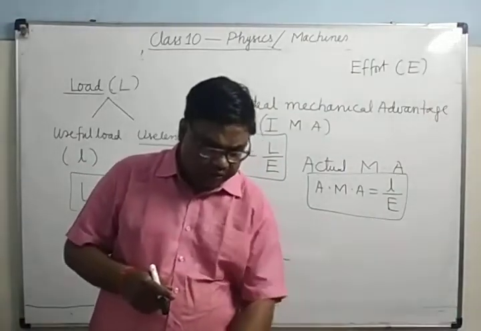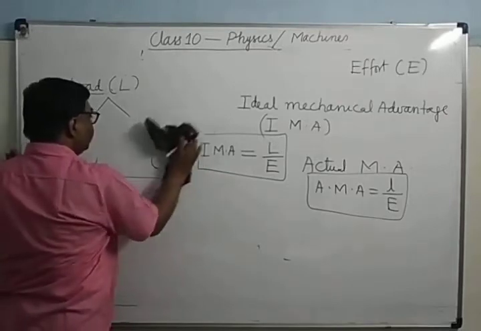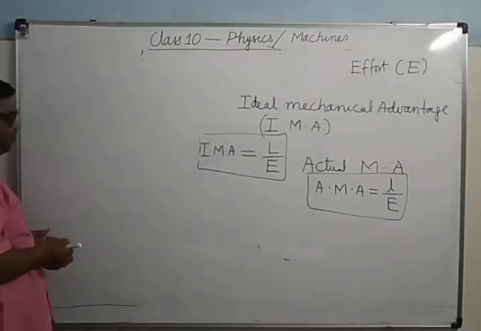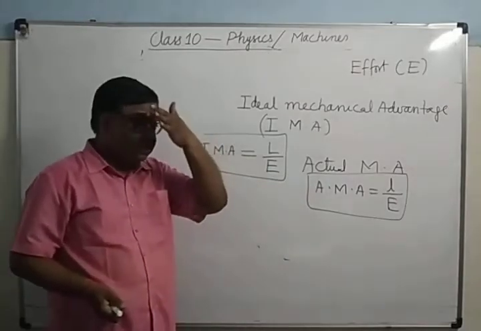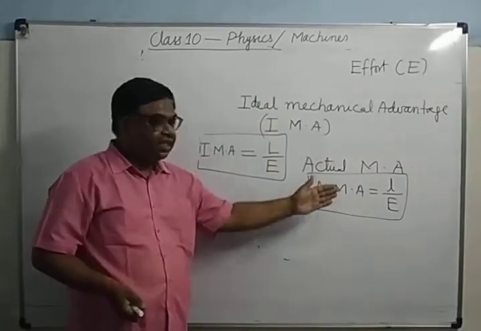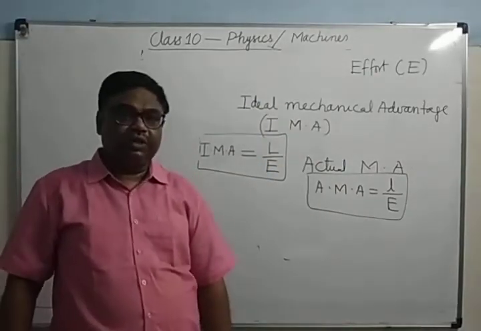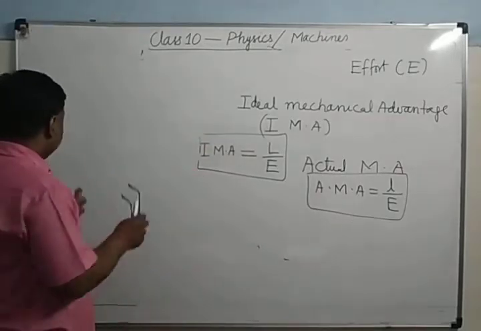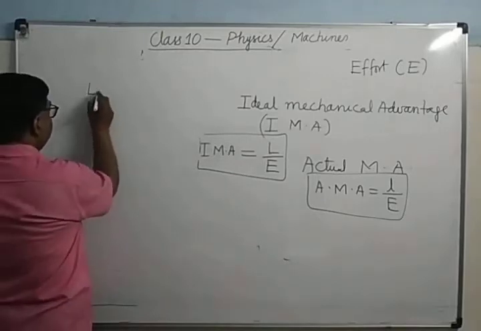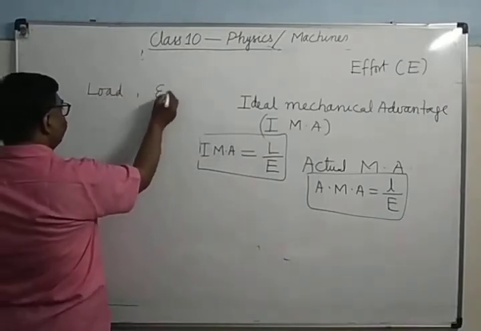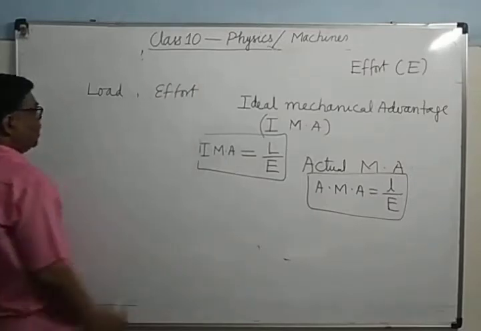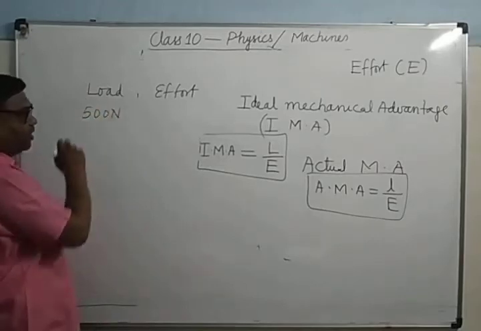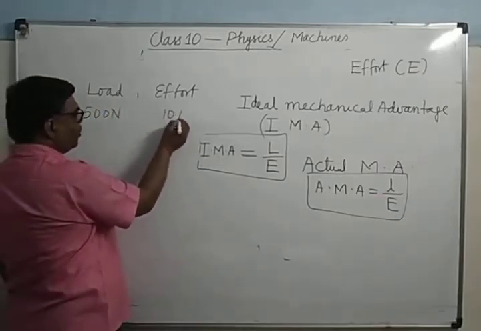Now one more thing. If it is not stated otherwise, mechanical advantage means AMA. In the nutcracker, which will be more, load or effort? You have seen that in the nutcracker the load is 500 Newton, but to break that nut you apply a very small effort, 10 Newton.